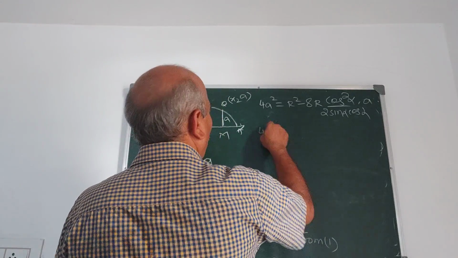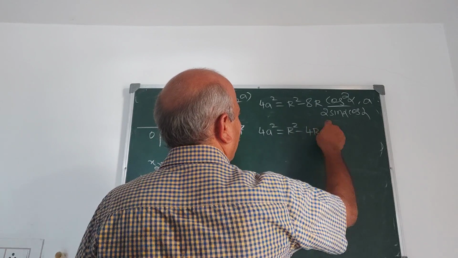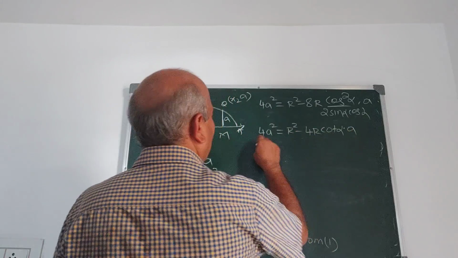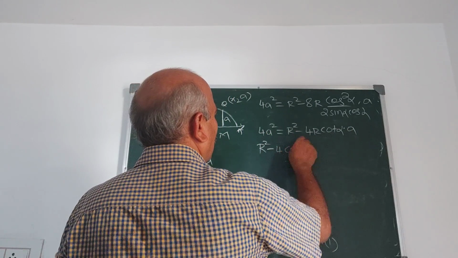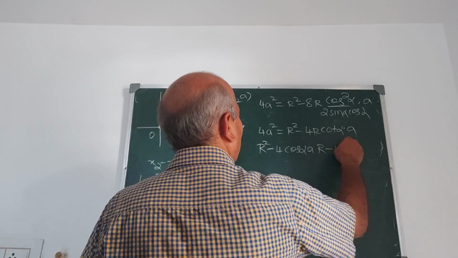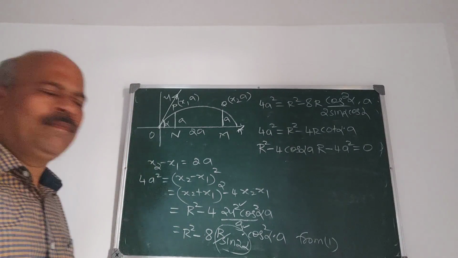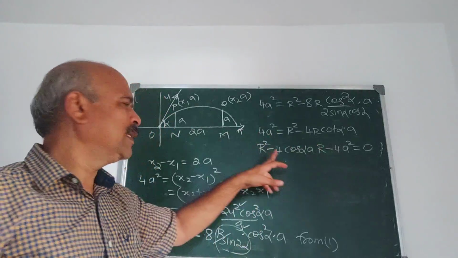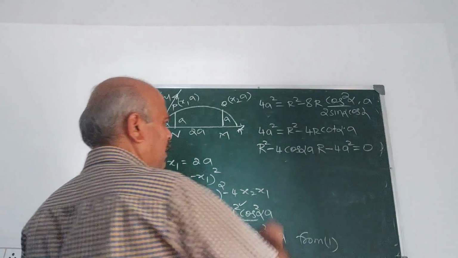Therefore 4a square is r square minus 4r into, 1 cos cancels, cot alpha into a. So r square minus 4 cot alpha into a into r minus 4a square is equal to 0. So we have obtained again a quadratic equation in r. What is r? That we require here. We have taken r as the range, and solving for r we get r here.